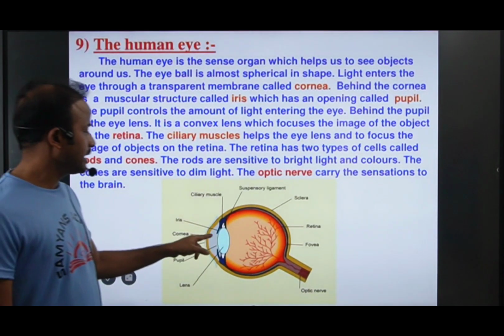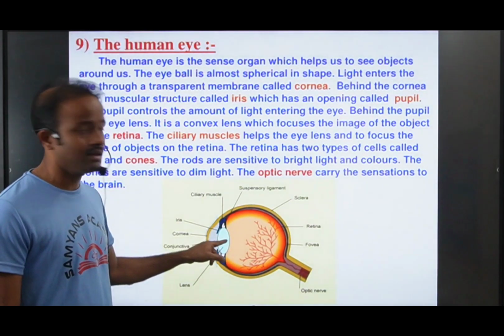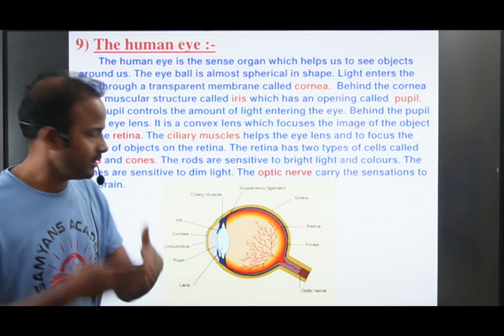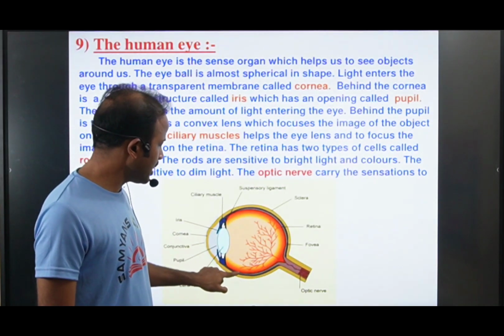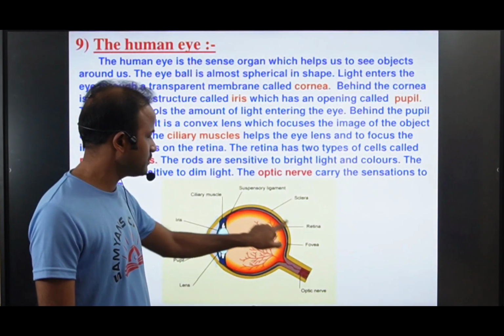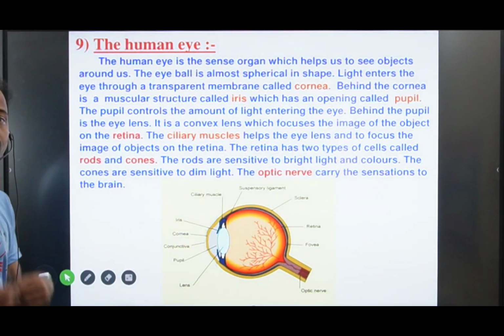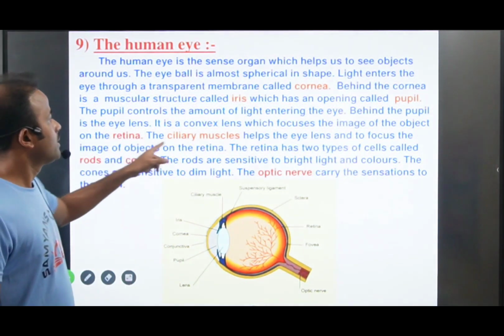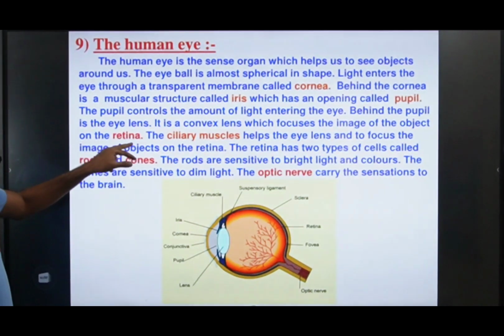The light enters this convex lens, then after entering, the light combines and forms an image on the retina. Here there is a black colored layer, and we call it the retina. On the retina the image is formed, right?